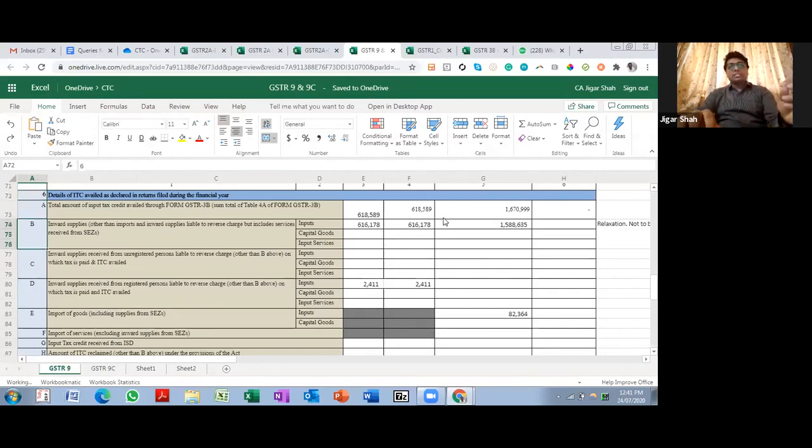Now there is a relief. In table 6, there is a relief that you don't have to give the details of inputs, capital goods and input services separately. This is optional, you just disclose an input. And your HSN is something, once again, which you might have the details for, but it is optional to fill it up. So these are the two places where you ideally should have the details, but it is optional. Apart from that, you just have to give details wherein your books of accounts have the relevant information.